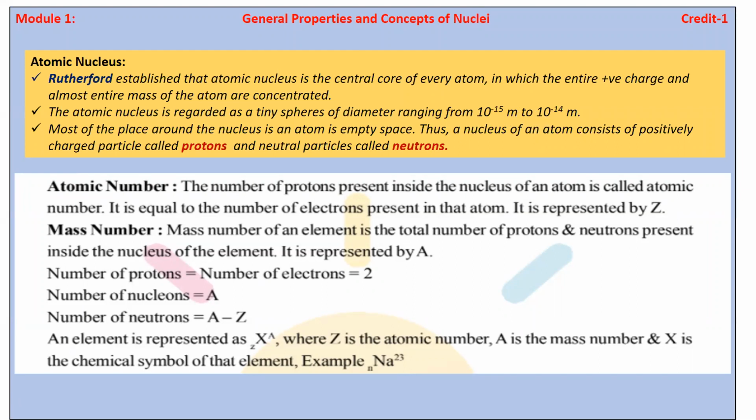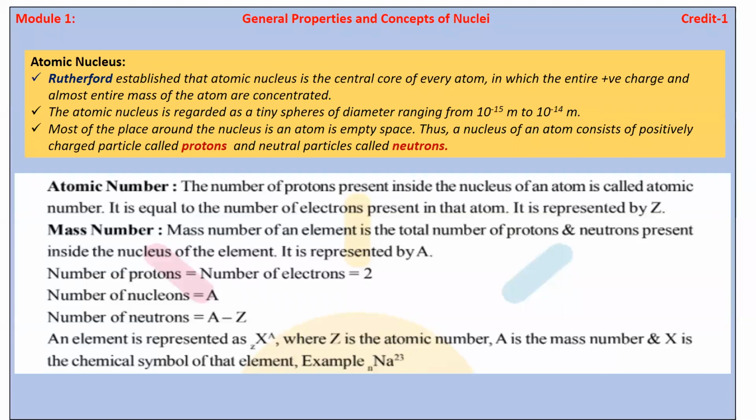Most of the place around the nucleus is empty space. It means around the nucleus, what type of source is available? The question is open to all. Around the nucleus, which type of charged particles are available? कोणता चार्ज पार्टिकल प्रेझेंट असतो न्यूक्लियसच्या भोवती? Electron.